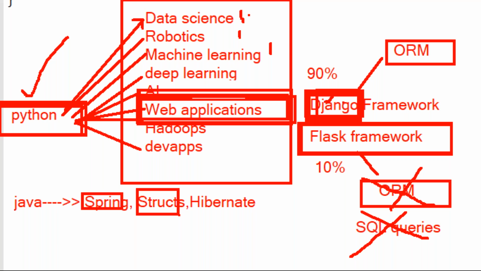Compared to data science, robotics, machine learning, deep learning, Django is something we can learn within less cost and less time, sir. After completing Python, if I want to complete my remaining course within less time and with less cost, and immediately get a job, then out of all these courses, the best choice is Django only.